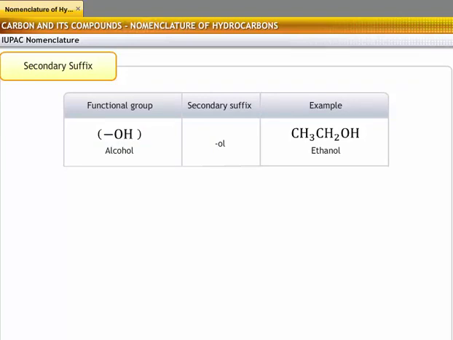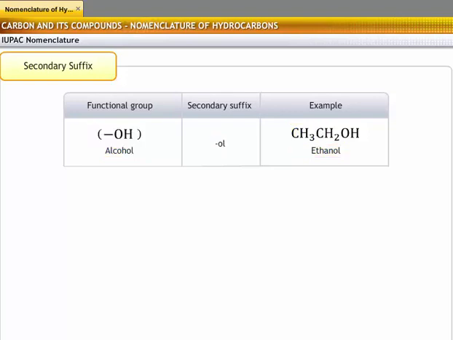For example, a molecule of ethyl alcohol contains 2 carbon atoms, so the root word is "eth". It is saturated, so the primary suffix should be "ane". But as there is a functional group OH in the molecule, remove the "e" from the name of the molecule and add the secondary suffix "-ol". Therefore, the IUPAC name of ethyl alcohol is ethanol.